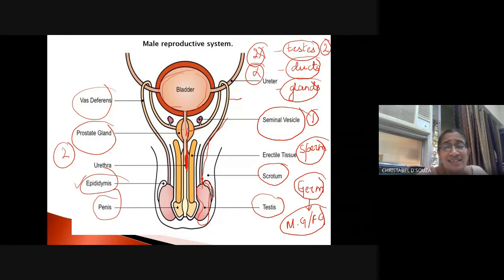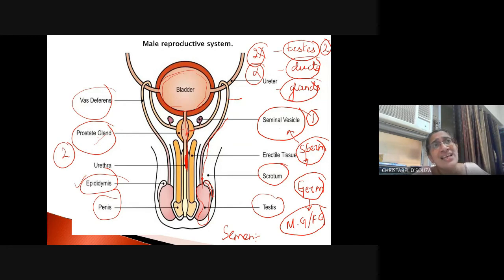Now the seminal vesicle secretes a seminal fluid. The prostate gland secretes a prostatic fluid. Both the fluid from the seminal vesicle and the prostate gland constitute the semen. So my semen consists of the sperm plus the secretions from the seminal vesicle and the prostate gland.